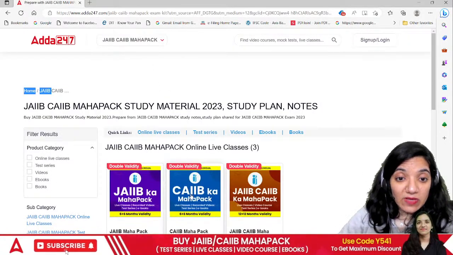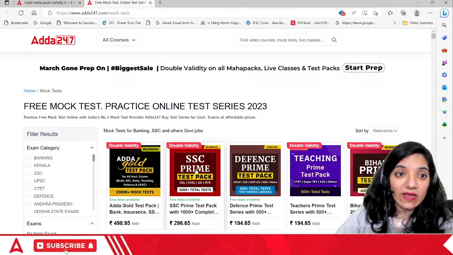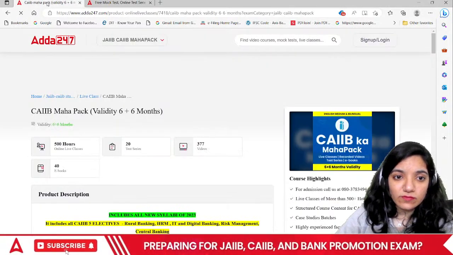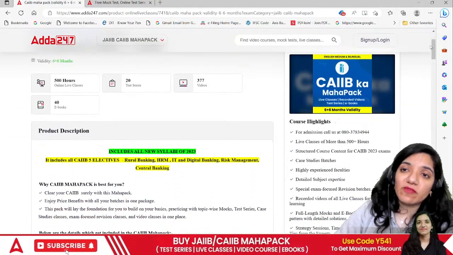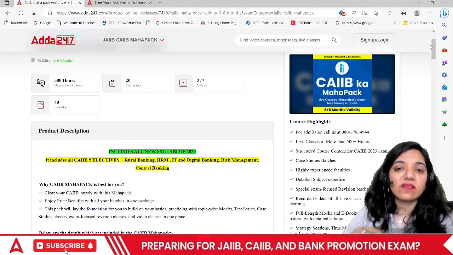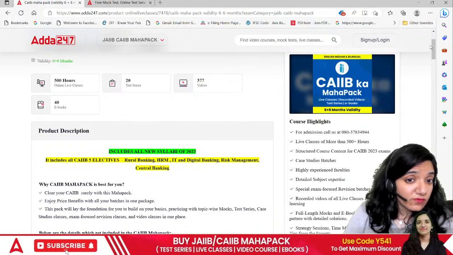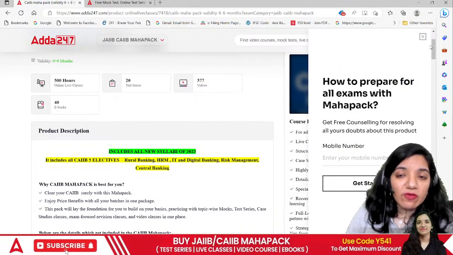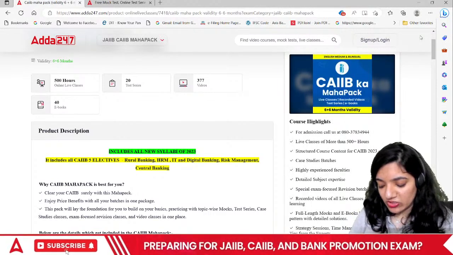If I say the CIB Kamaha pack, what are the benefits of this particular pack? You're thinking to look forward towards any of the goals. See, I think that the registration for CIB would be beginning from 1st of April, isn't it? Now the next point that comes is, have you decided which particular elective subject you are interested in? This is one of the basic questions that I'm getting.